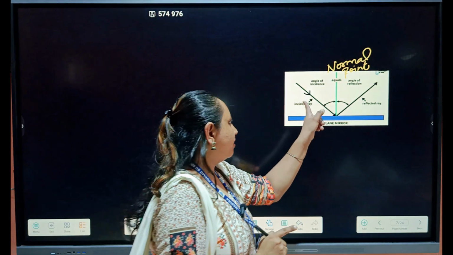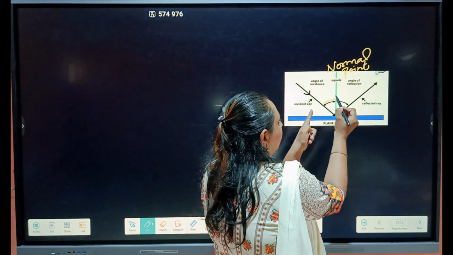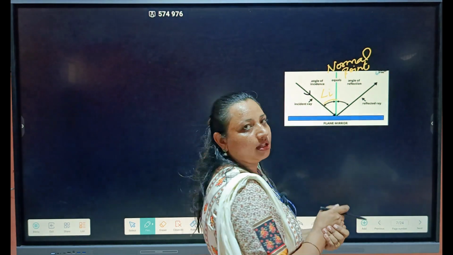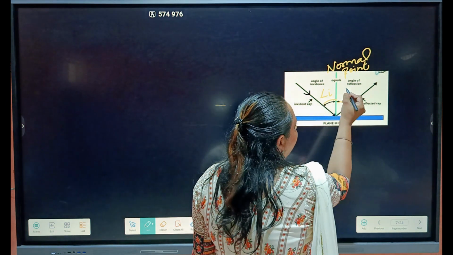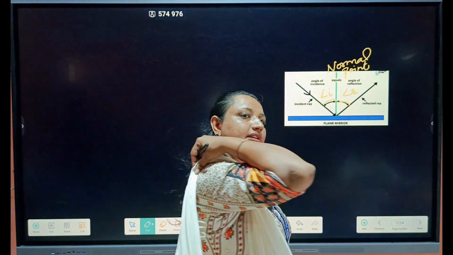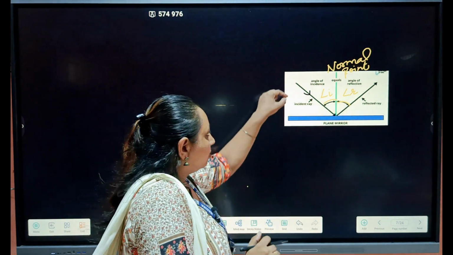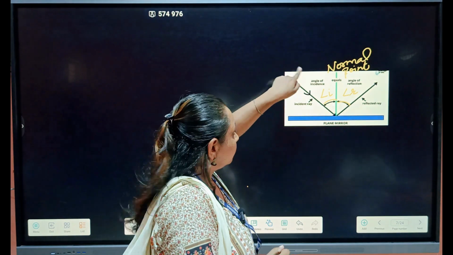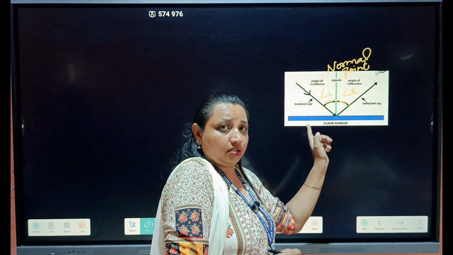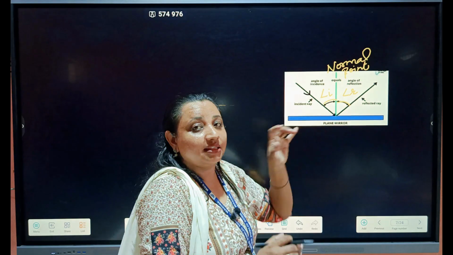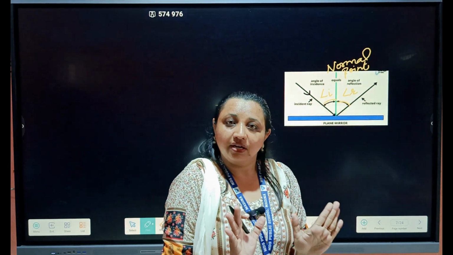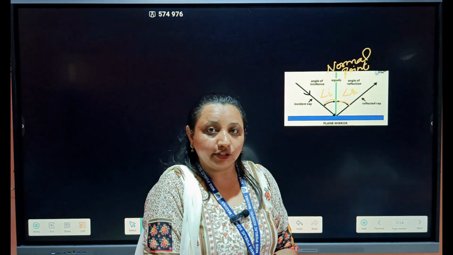The angle subtended by the incident ray with the normal is known as the angle of incidence, angle I. The angle subtended by the reflected ray with the normal is known as the angle of reflection, angle R. I hope reflection of light is clear to you, right?